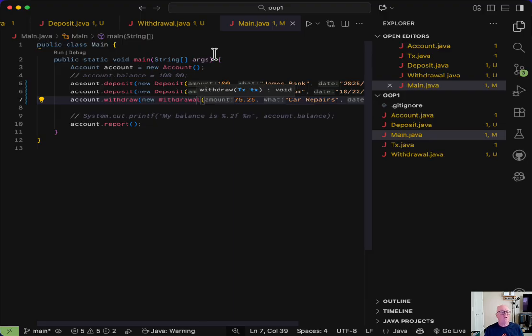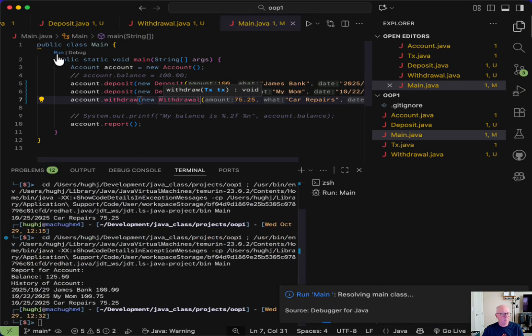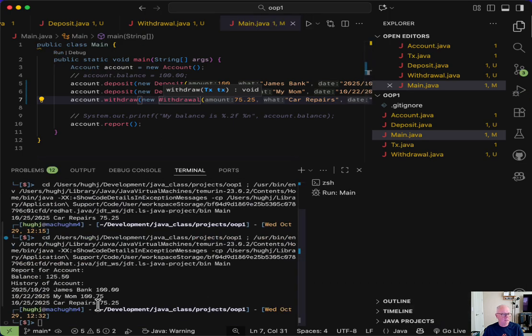So all we've done is we've made these objects more specific, right? They're not just a generic transaction. They now have an intended purpose. The purpose is this is a deposit and this is a withdrawal. So at this point, should we expect that our app is going to work the same way? Well, let's run it and see what happens. And sure enough, it does. It works exactly the same.